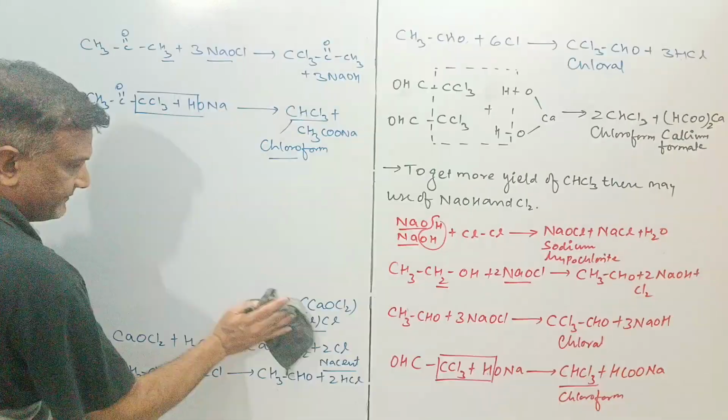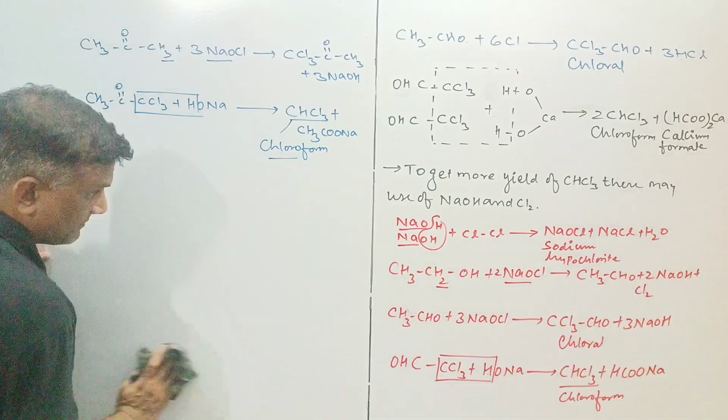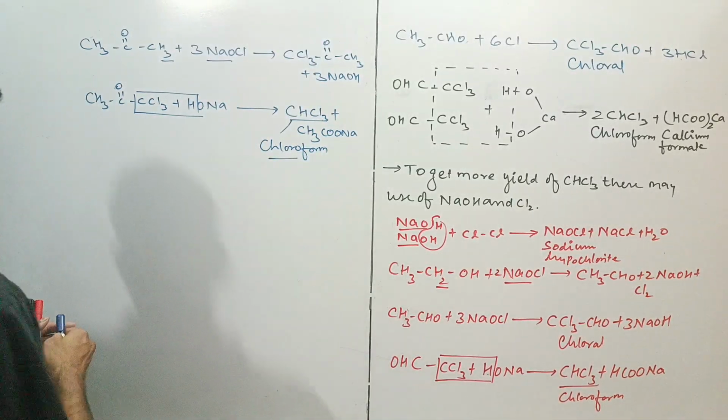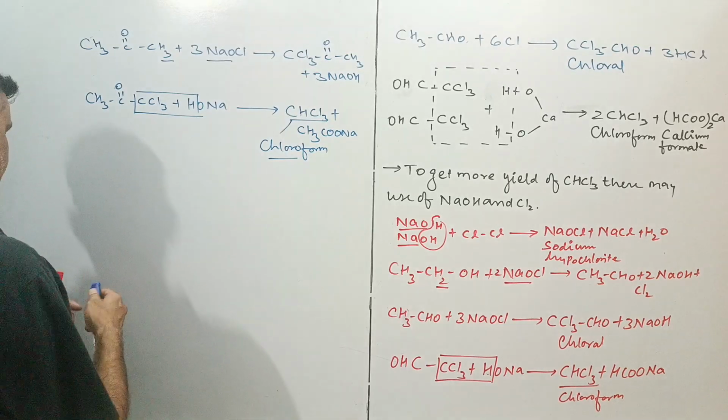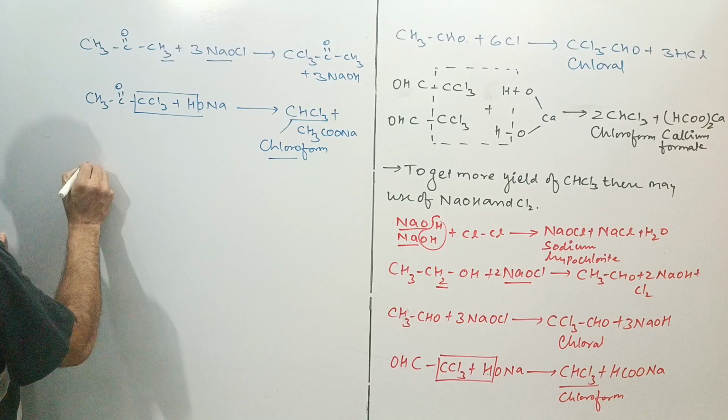Now I would like to go with the second method, which is by chlorination of methane.